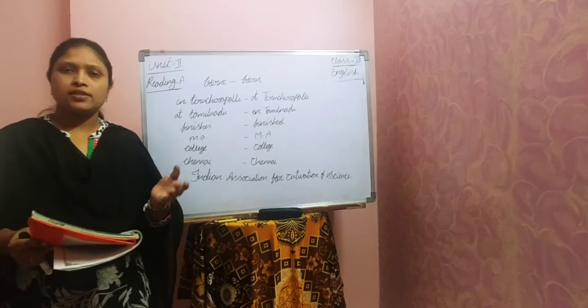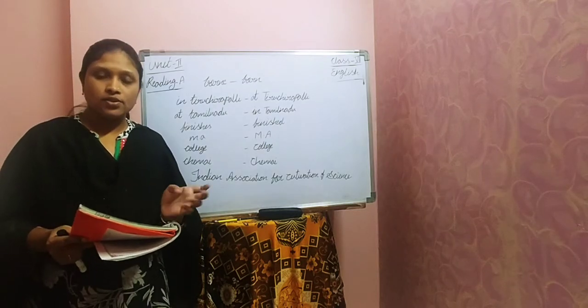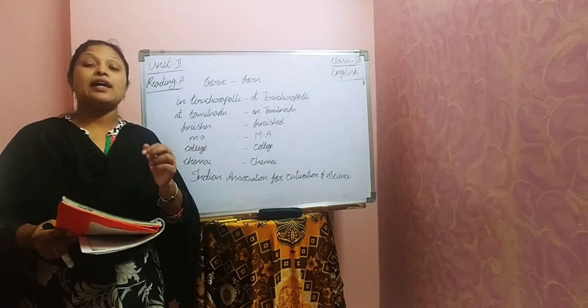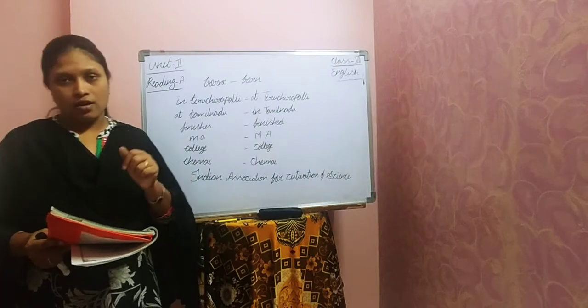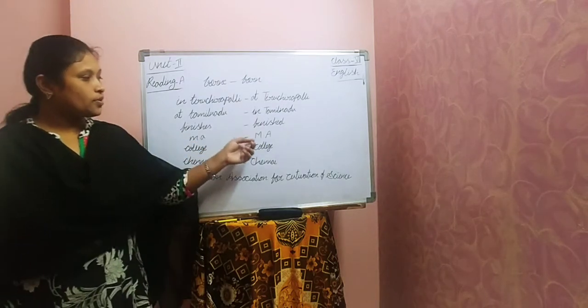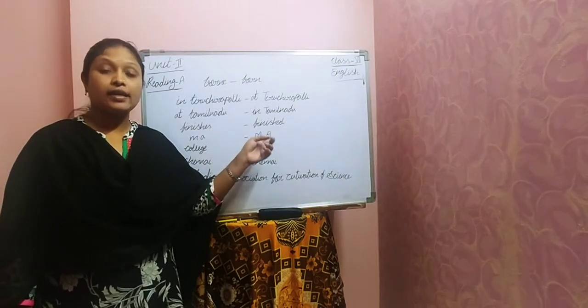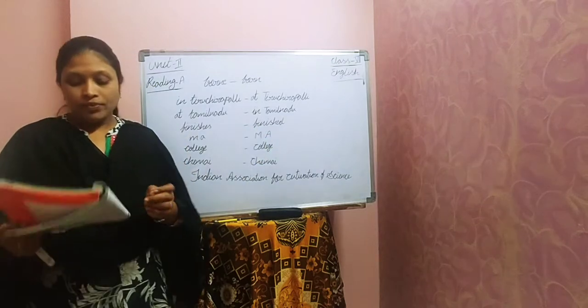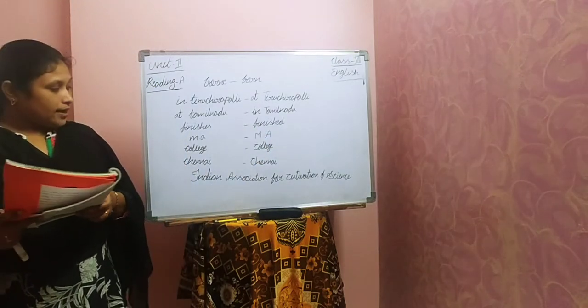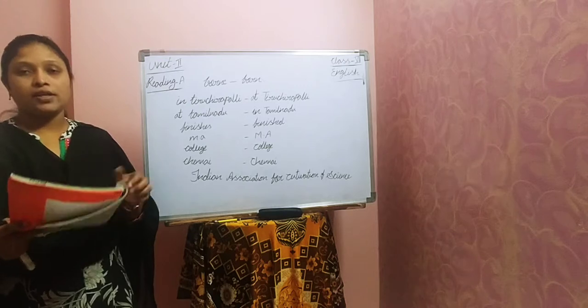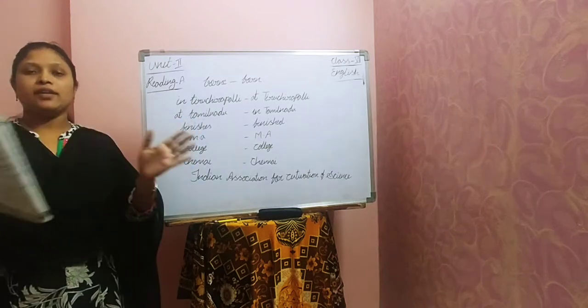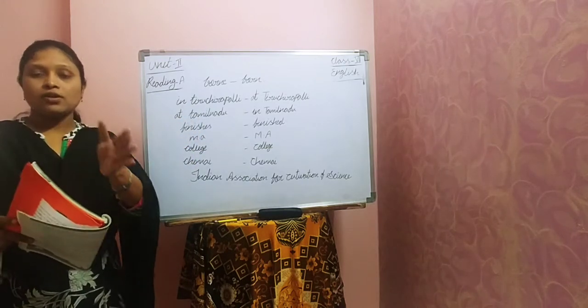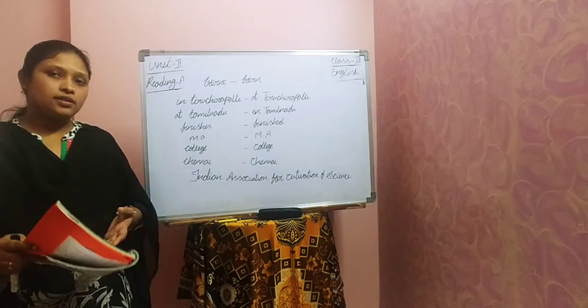Yesterday only we discussed these abbreviations, right? MA must be written in capital letters. MA means Master of Arts. MA, capital letters. Next, course at Presidency College. So that's one name. Presidency College is the name of the college, so it must be in capital letter.